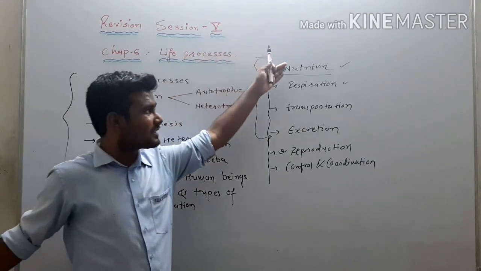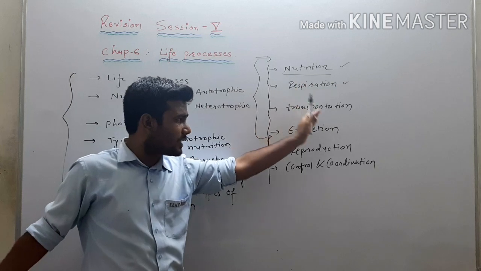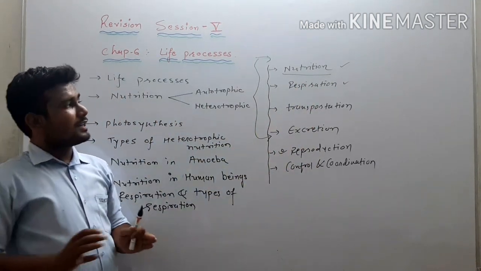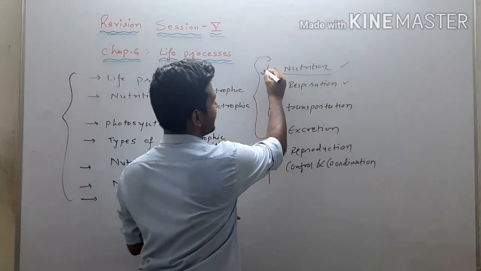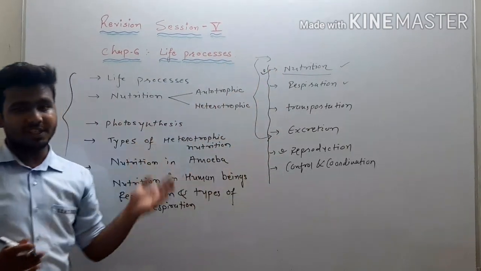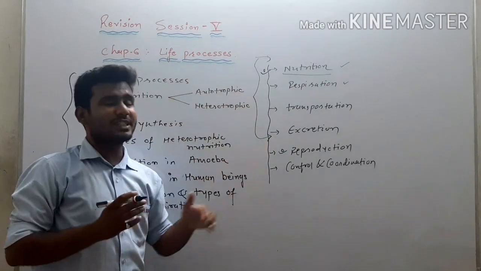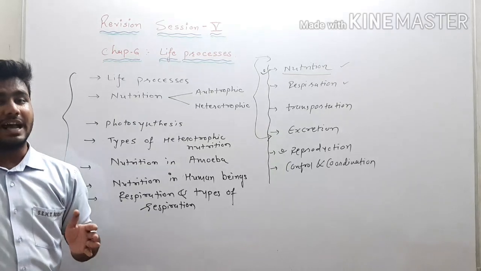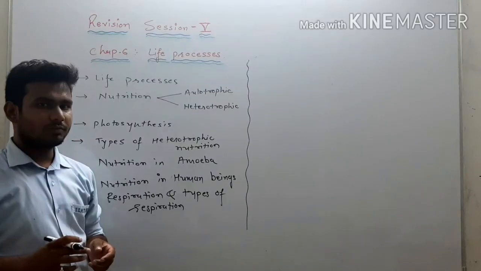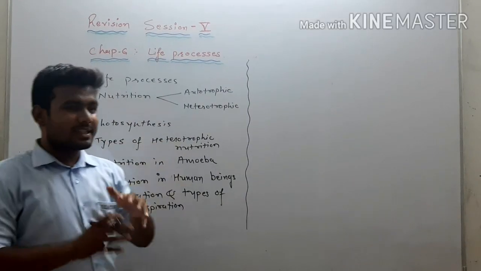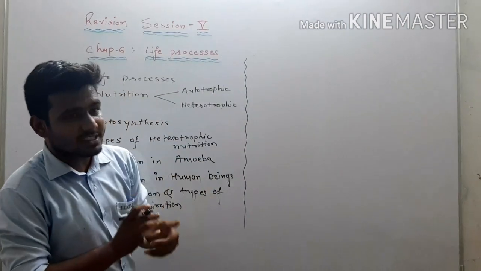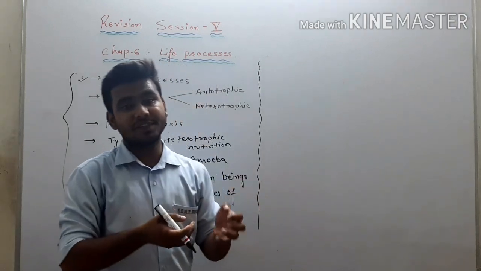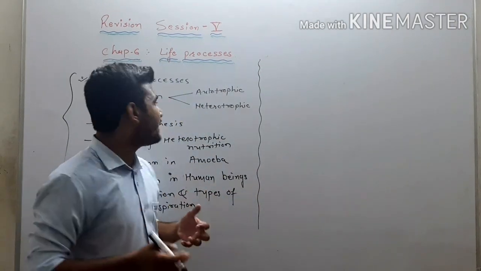In that, the first is nutrition, respiration, transportation, excretion, reproduction, control and coordination, right? So first we will discuss what is nutrition. You can go through the previous video, in which all of that is explained in detail, but this is a revision session, so we will have only a glance of it. As we discussed what is life process, in that we discussed nutrition. Nutrition is the process in which organisms obtain nutrients from food for developing themselves.